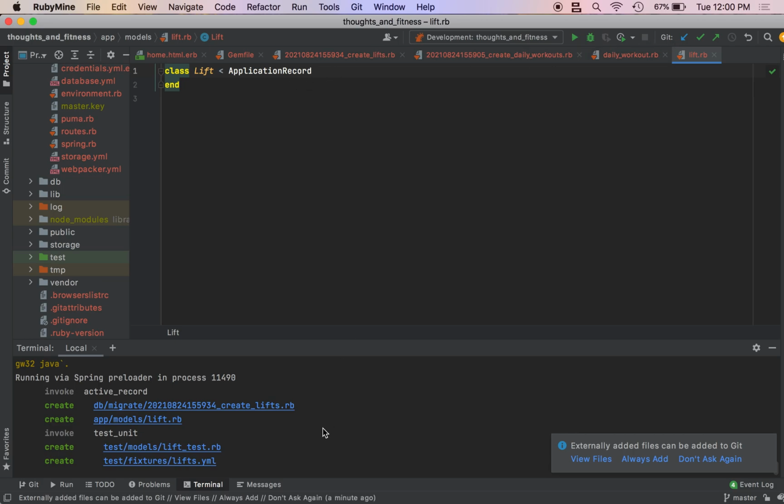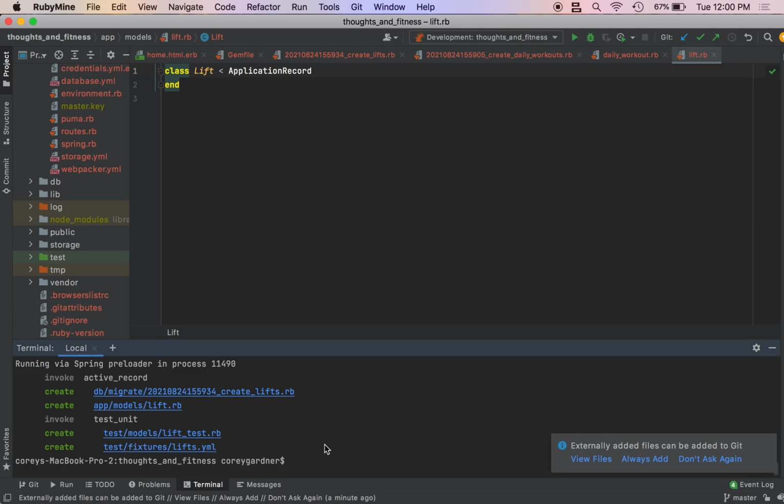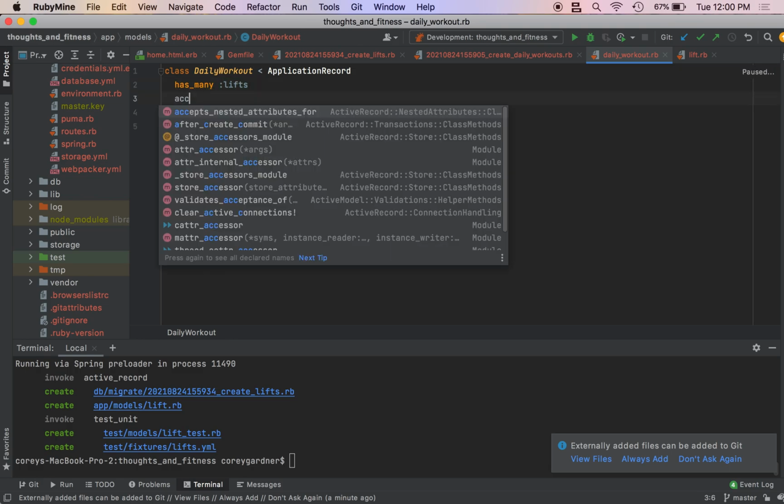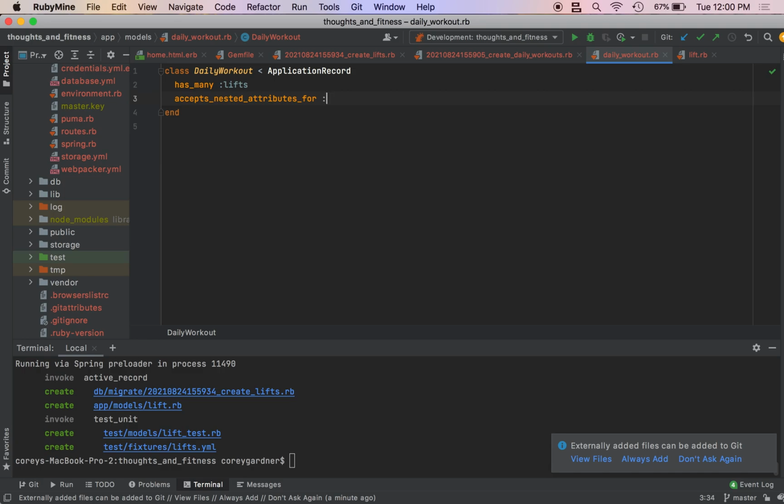So let me do this. I'm actually going to delete these. So rails d model. No, we will just change the migrations. So our daily workout, it needs to have this. It has many lifts. Has many lifts. And then it accepts nested attributes for lifts.